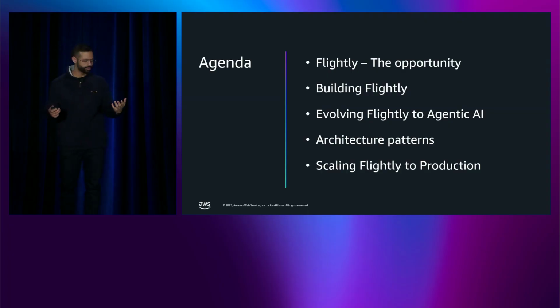So our case study today is Flightly. It's a fictitious travel platform that allows customers to search flights, book hotels, and plan vacations. Today, we'll crack open the architecture. We'll help Flightly build it. And we'll also see how to evolve this basic chatbot that Flightly has into an agentic AI system. Along the way, we are extracting some reusable architecture patterns that hopefully you can apply in your own systems.